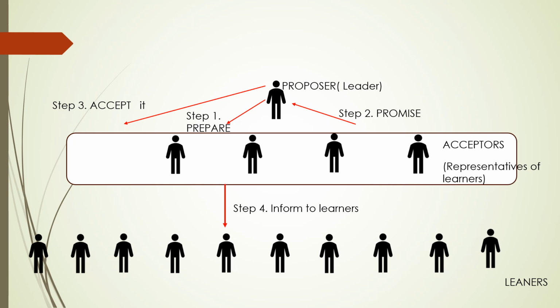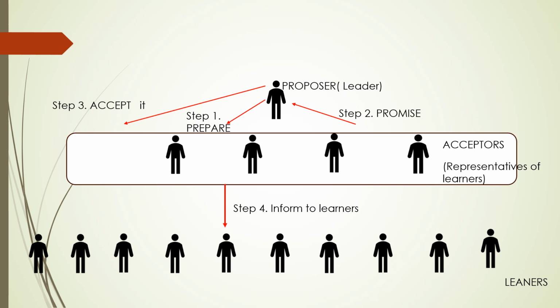Step 2, promise. The acceptor will send a promise message to the proposer or leader. Then step 3, the proposer again sends an accept message to all the acceptors. You already promised to accept only the highest message, the latest message you already promised, so please accept it. In this way the proposer sends the message to acceptors.